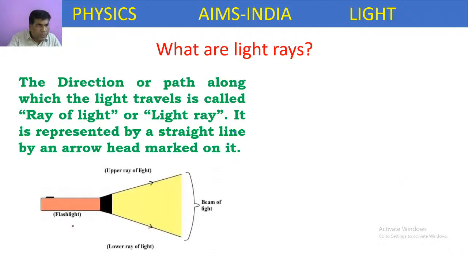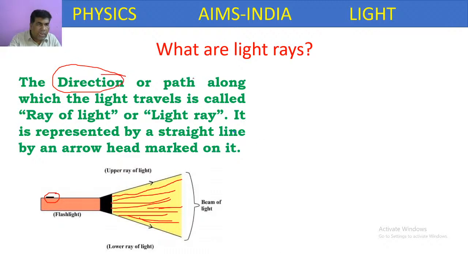So actually, if you take a flashlight and switch it on, what happens? All these light rays will come from the flashlight. Here, light ray means the direction or the path along which light travels. It is called a ray of light, or we can also call it a light ray.